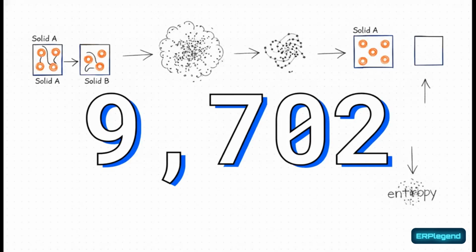Now here's where it gets wild. Just look at the sheer scale of possibilities. 9,702. Let's say we put 6 quanta of energy in solid A and just 2 in solid B. Even in this incredibly tiny, super simple system, there are exactly 9,702 microstates. That means there are 9,702 different ways those specific units of energy can be mathematically arranged within the bonds of those two solids. If we arrange the energy differently, say putting all 8 units in solid A and 0 in solid B, there would be a completely different and much smaller number of microstates. Ultimately, entropy is directly tied to how many microstates an arrangement has.